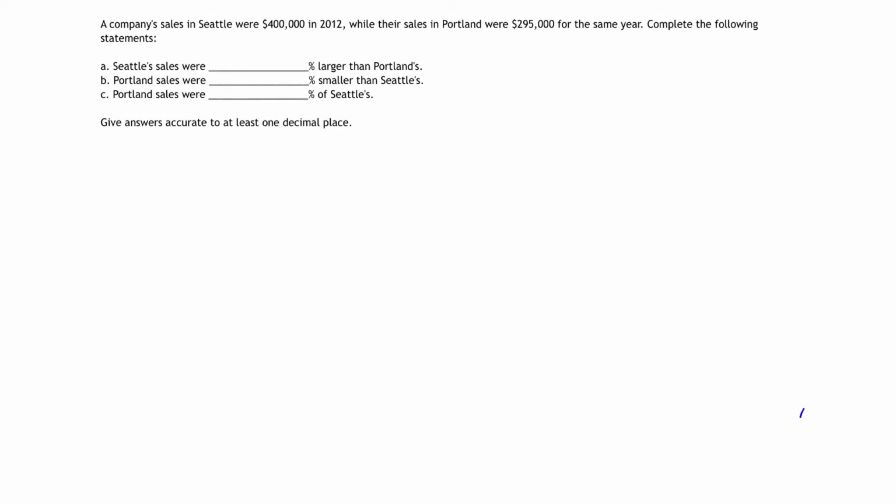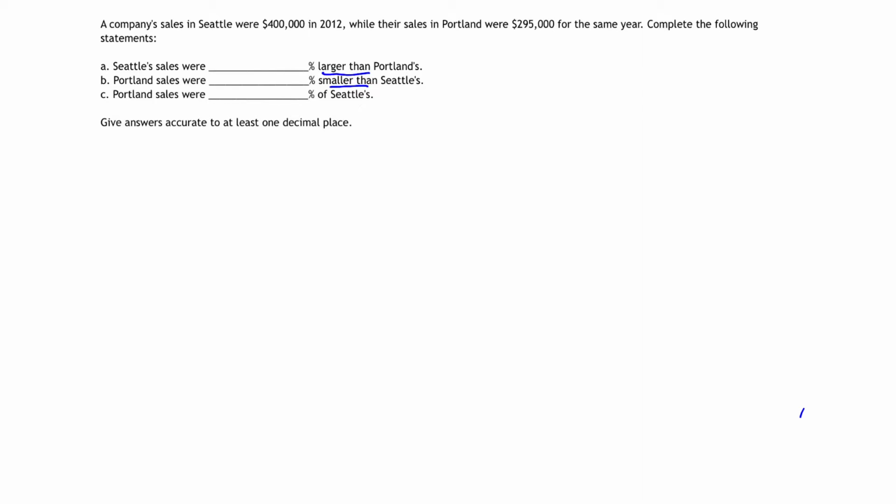In this problem, we're asked for various percentages comparing Seattle's sales to Portland's sales. But there's a couple words that clue us in that there's some more in-depth things that we have to think about as we work this problem. Those words being larger than and smaller than. Let's start there. If I was to draw a picture of what's going on, I might do something like this.